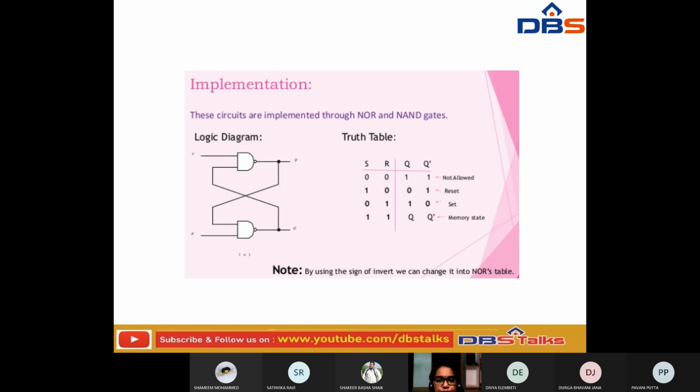And next, if the value of S is 1 and the value of R is 1, then the values of Q and Q dash will not change. They will remain the same, so we can say it is a memory state. The thing we have to keep in mind is that by using the sign of the inverter, whatever sign we have indicated here, we can change it into the NOR table.